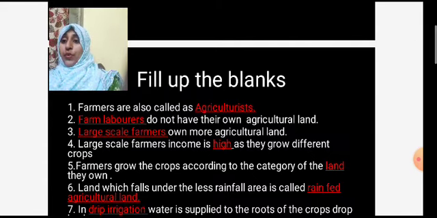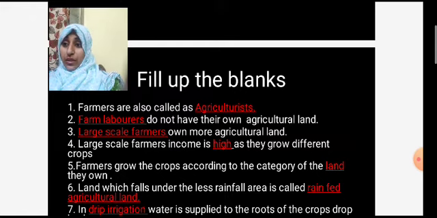Farmers are also called as dash. They are also called as agriculturist. See, these fill up the blanks are very important. You need to learn and write it perfectly. Okay. So first fill up the blank: farmers are also called as agriculturist.